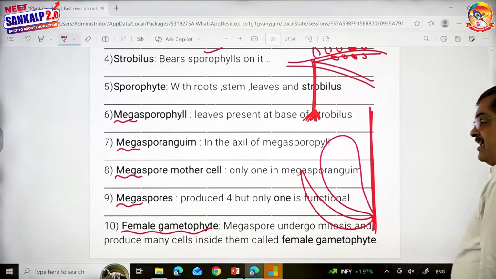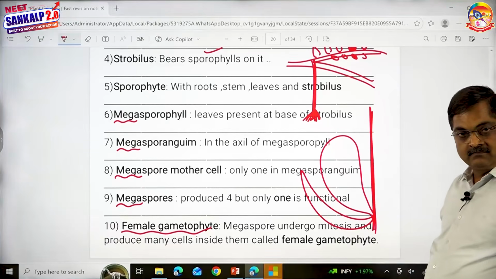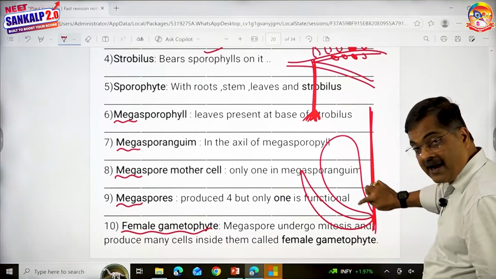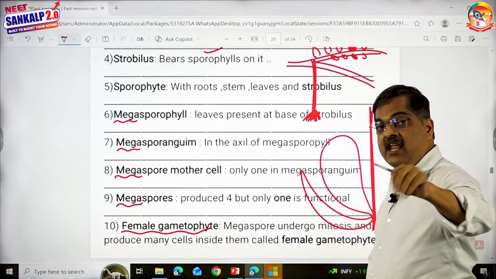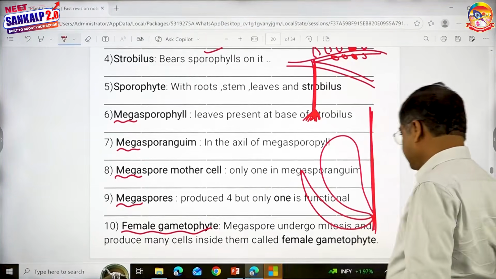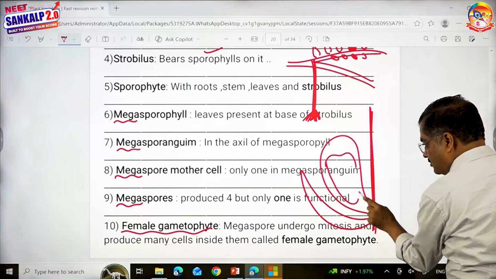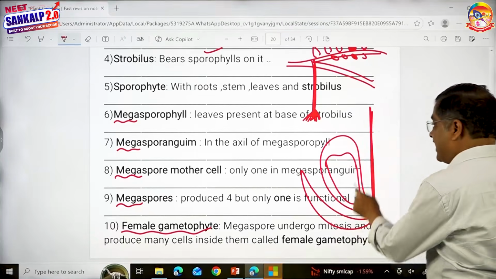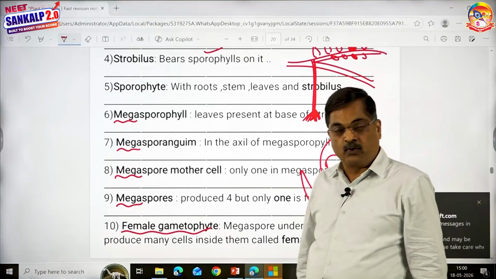Then inside that there is one megaspore mother cell. It undergoes reduction division and gives rise to 4 megaspores. Out of 4 megaspores, 3 megaspores disintegrate. This is the functional megaspore, because the 3 other megaspores are going to disintegrate.